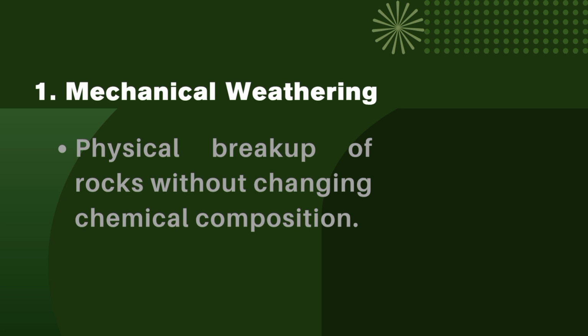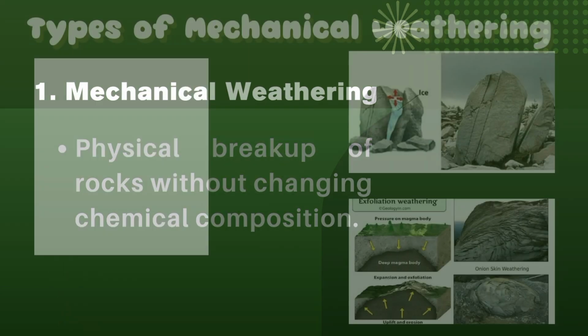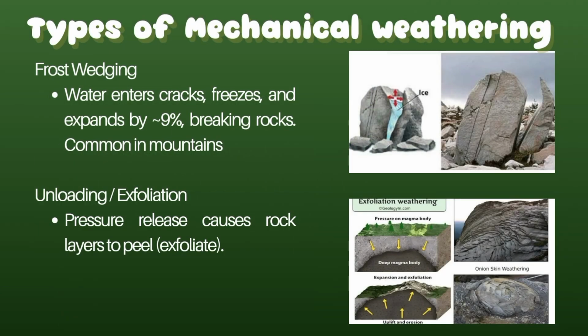First is mechanical weathering. Mechanical weathering is the physical breakup of rocks without changing chemical composition. For example, frost wedging, also called ice wedging. Frost wedging is a type of mechanical weathering that happens when water gets into cracks of rocks, then freezes and expands, slowly breaking the rock apart.